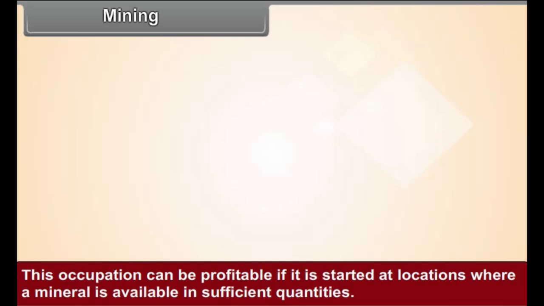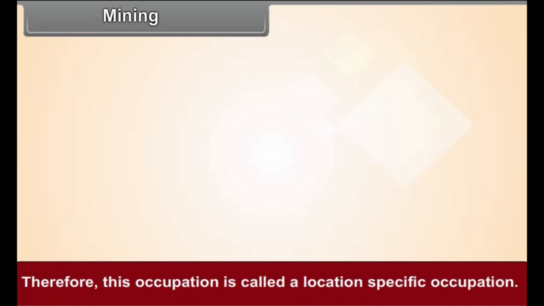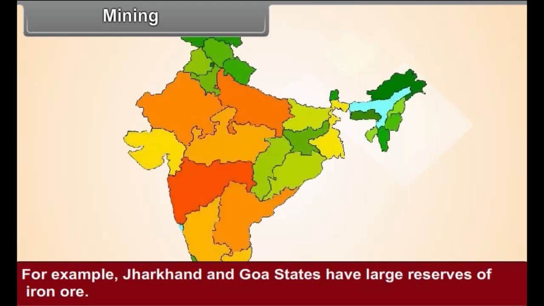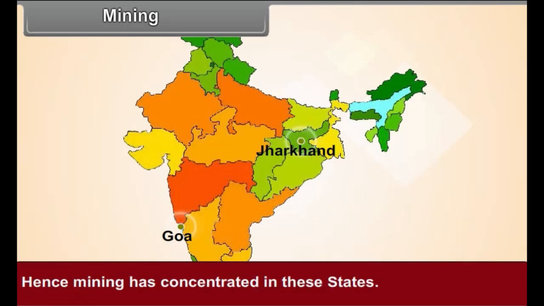This occupation can be profitable if it is started at locations where a mineral is available in sufficient quantities. Therefore, this occupation is called a location-specific occupation. For example, Jharkhand and Goa states have large reserves of iron ore. Hence, mining has concentrated in these states.